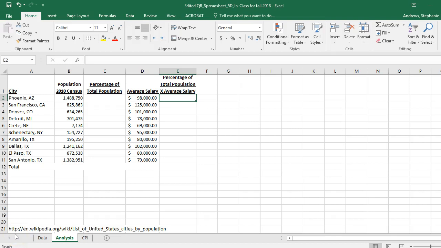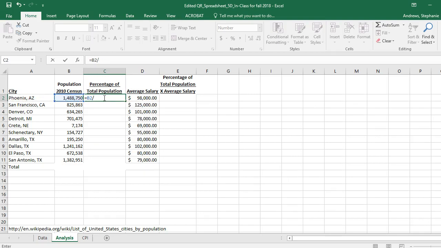Question number 3 says, calculate the amount of money that each city contributes to the expected value of the overall average salary. Before I can get there, I need to get caught up to where you are from your preview. The first part of this, the percentage of the total population. So I'm going to hit equals. I'm going to say that I want to take what's in cell B2, and then it highlights it for me. And I want to divide that by, and actually I'm going to back, oh, that's not what I wanted.